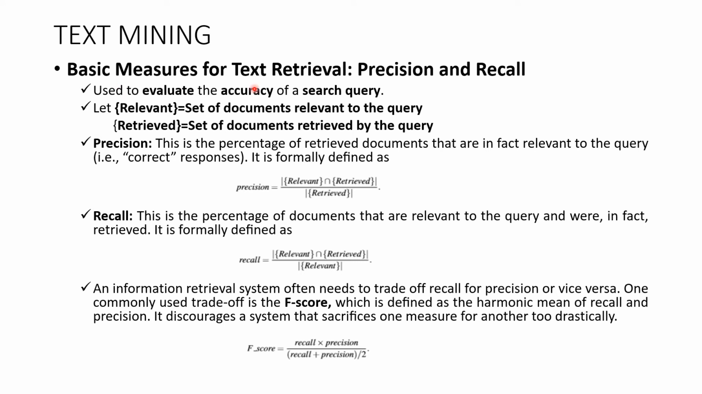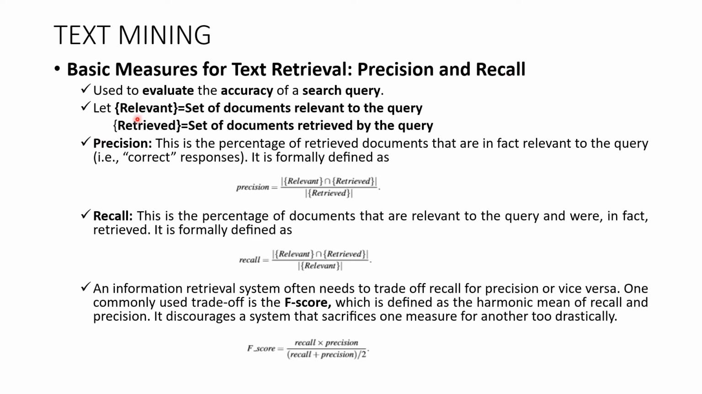So coming to the basic measures for text retrieval, there are two basic measures: precision and recall. These are the two measures that are used to evaluate the accuracy of a search query. Whenever you use a search engine like Google, how do you know that the documents retrieved by the search engine are accurate? How are you going to evaluate the accuracy of the query that you have given? For that, these two measures, precision and recall, are used.